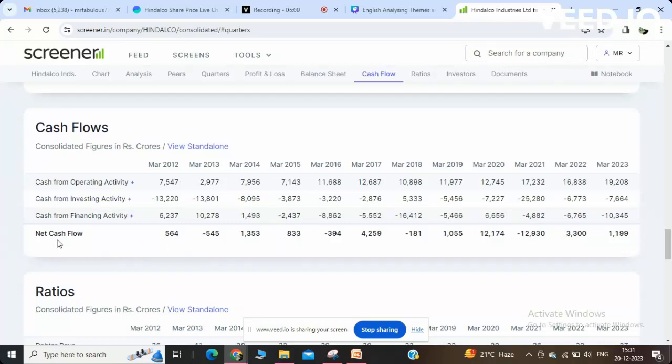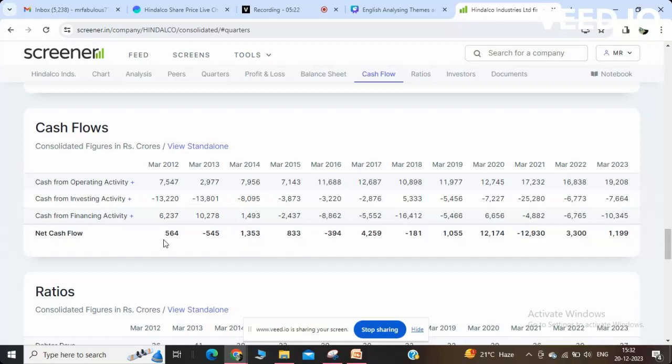But here you can see the net cash flow is not that good, because in financing activity around minus 10,345 crores was spent, and in investing activity around 7,664. Similarly in every year. So let me tell you the basics about financing activity.